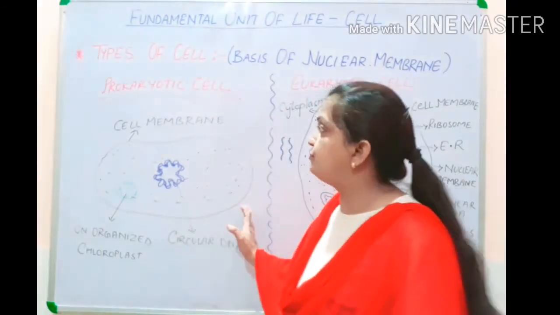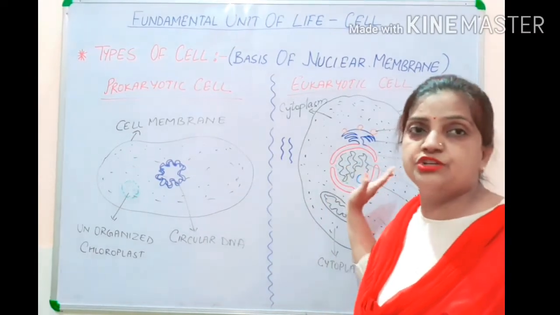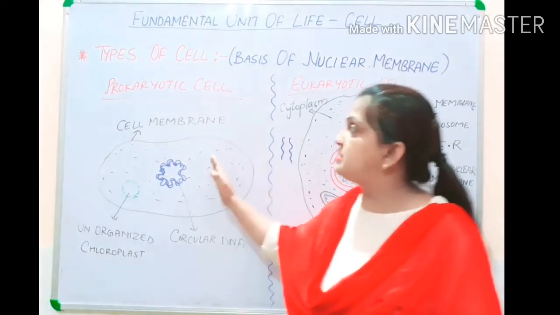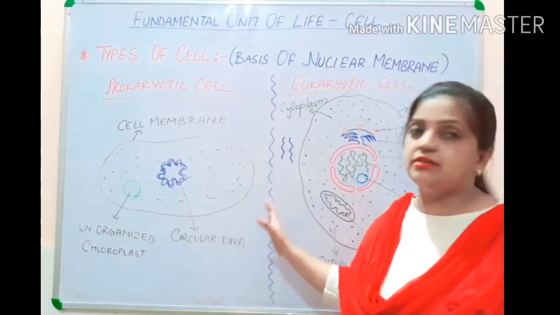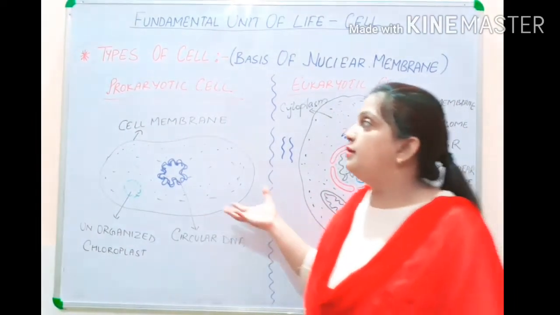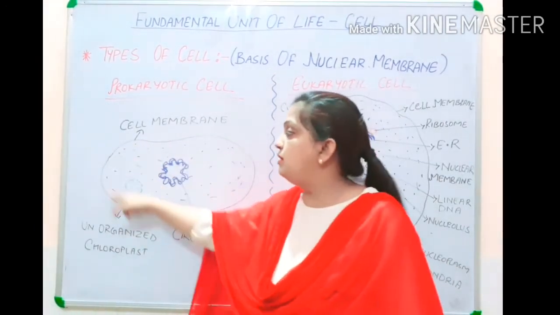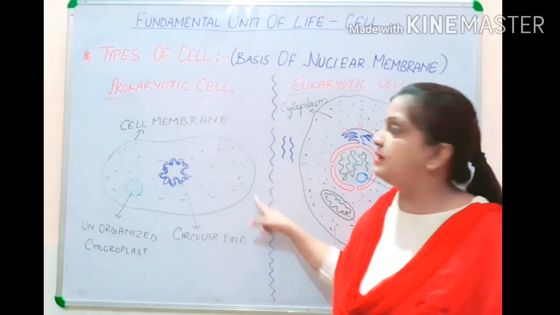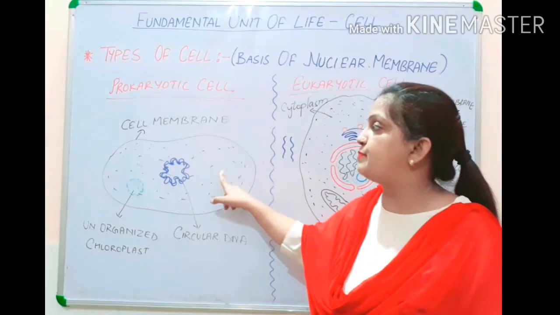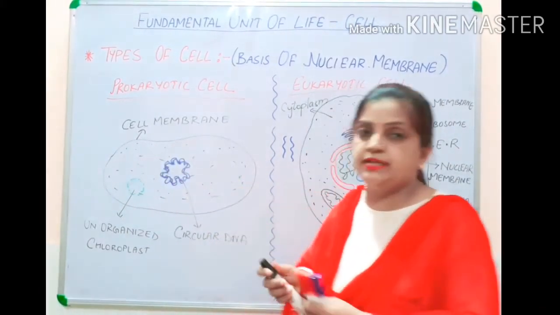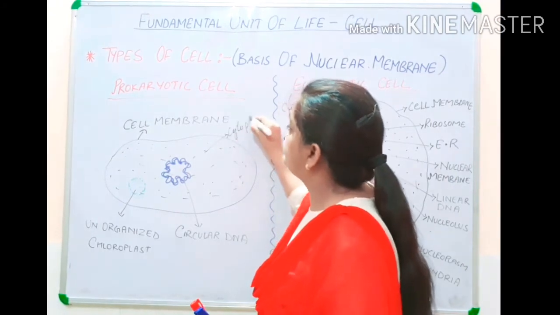Now children, if I move to prokaryotic cell, you can see how complex the structure of eukaryotic was and how simple the structure of prokaryotic is. Now I have drawn a structure. You can suppose that it is a prokaryotic cell of a bacteria, and this is your outer wall, outer boundary, outer membrane called the cell membrane. Inside also your cytoplasm is present. This dotted structure is called your cytoplasm.